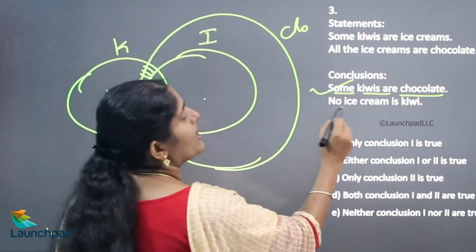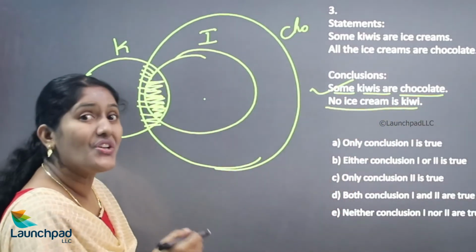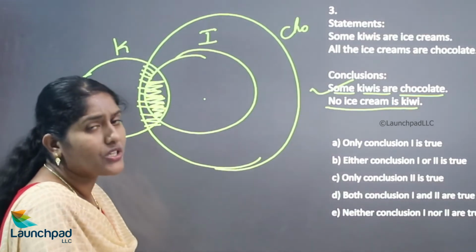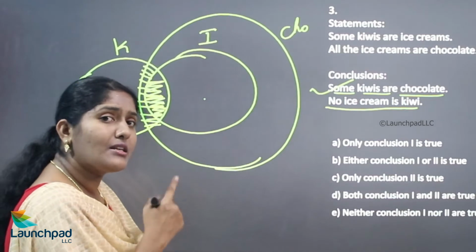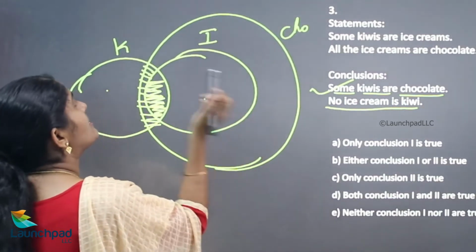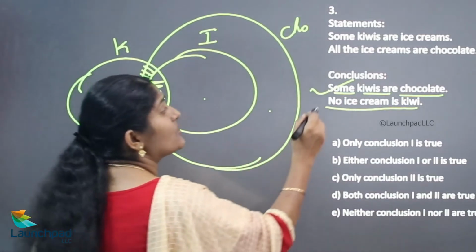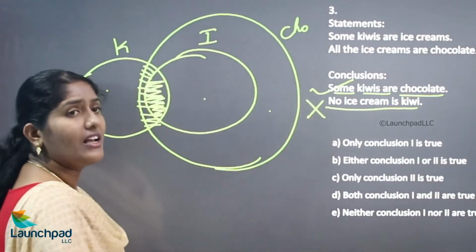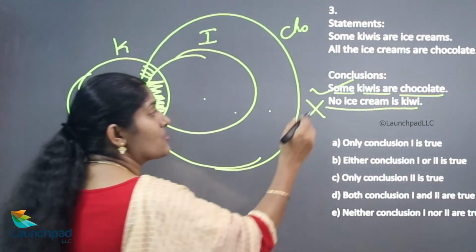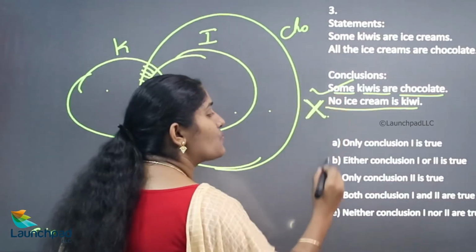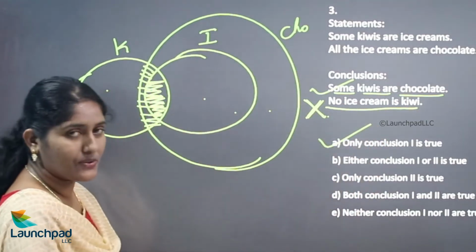And the next conclusion: no ice cream is kiwi. Whenever you have the keyword no in your conclusion, you want to check whether there is no relationship. Between ice cream and kiwi, yes there is a relationship, hence it is wrong. There is a relationship between chocolate and kiwi. So hence it is wrong. So your answer is only conclusion 1 is true. We'll move on to your next question.